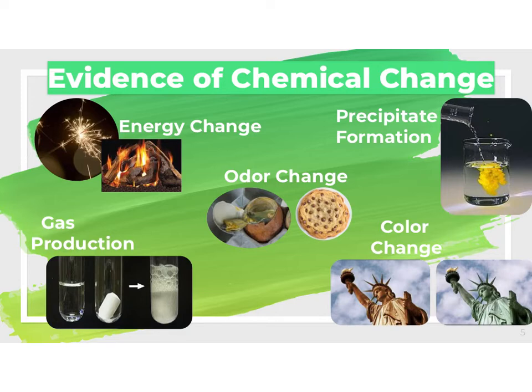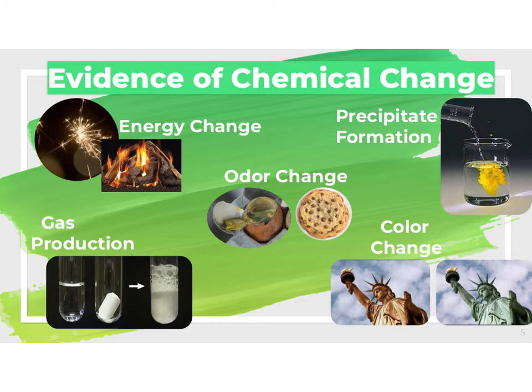And the last is going to be gas production. So gas production, some observations that you might see in a lab are going to be that bubbles are forming, or gas is also present if you see fizzing as well. Now, it's good to note that gas production is a new substance being created.